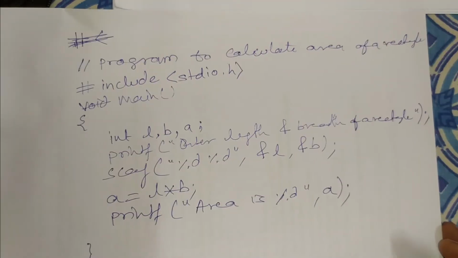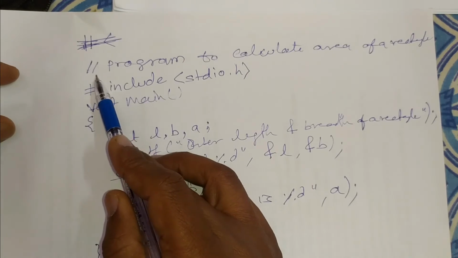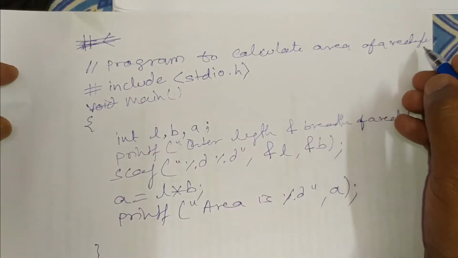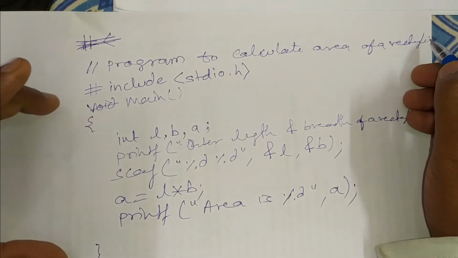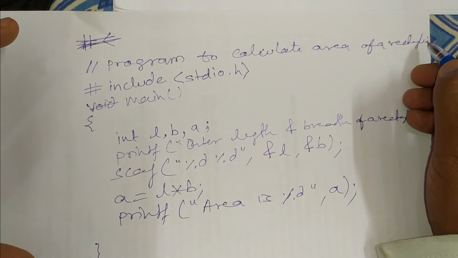First of all, we will write a comment. This comment is for our understanding, so that we may understand it later also. As it is a simple program, there is no problem, but when we write some complex programs.